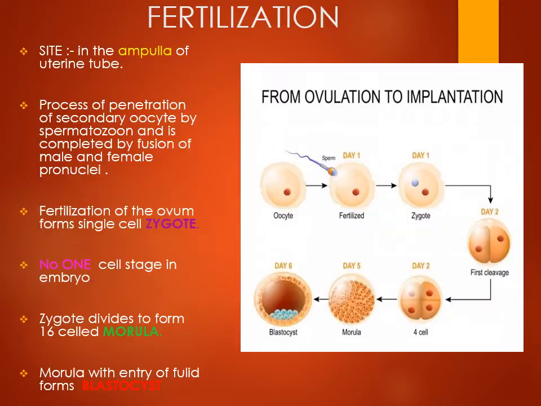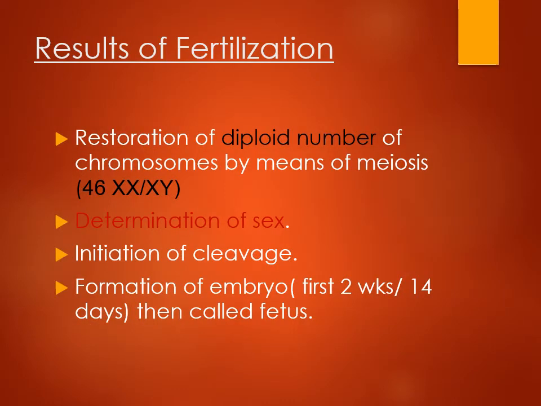Now, beginning with what development is, some basic concepts of fertilization. What is fertilization? It is fusion of oocyte with spermatozoon to form a unicellular unit called a zygote, which undergoes cleavage to form a 16 cell morula, and when fluid enters inside the morula it forms a blastocyst. What is the result of fertilization? Fertilization results in the formation of diploid number of chromosomes, determination of sex, and initiation of subdivision of zygote which forms cleavage.